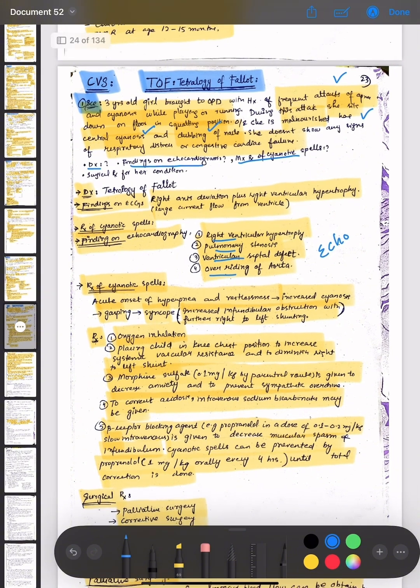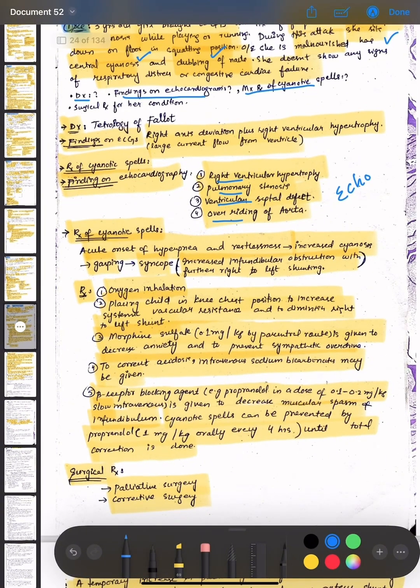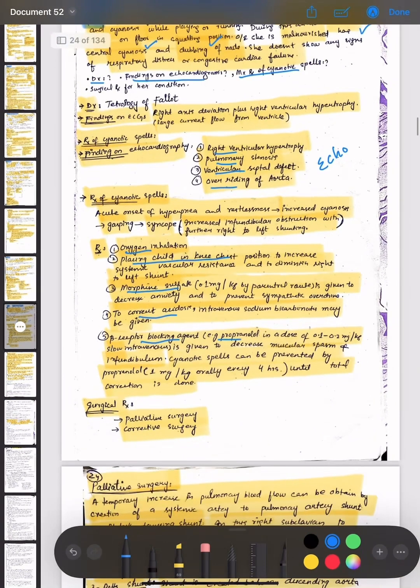The treatment options are oxygen inhalation, then placing the child in knee chest position to increase systemic vascular resistance, then morphine sulfate 0.1 mg per kg by parenteral route is given to decrease anxiety, and then to correct acidosis, intravenous sodium bicarbonate is given, and beta receptor blocking agents are given, for example propranolol in a dose of 0.1 to 0.2 mg per kg. The surgical treatment for the cyanotic spells are palliative surgery and corrective surgery.